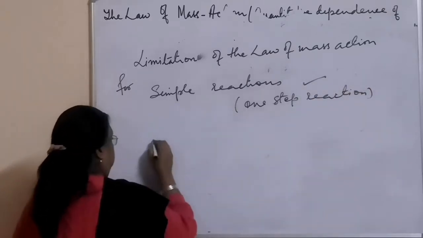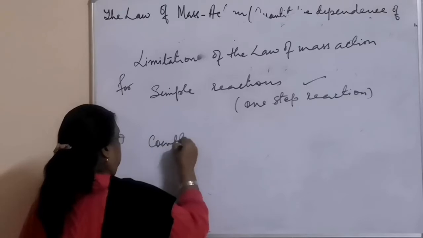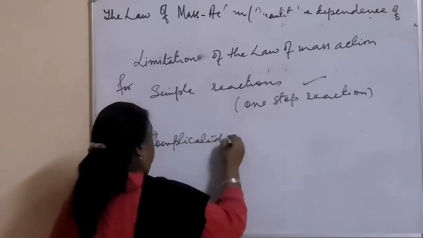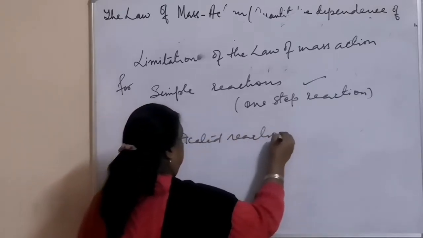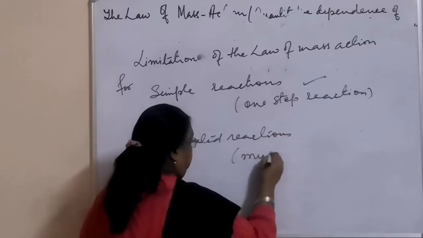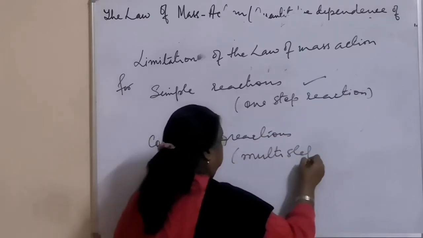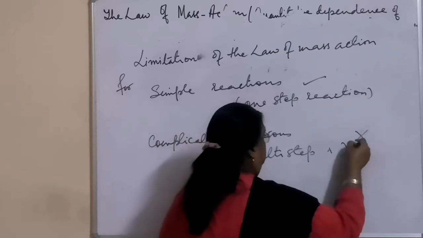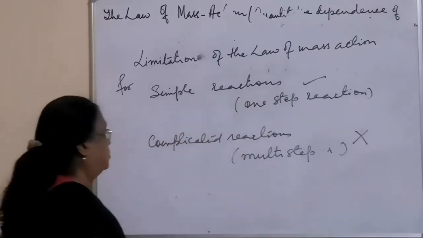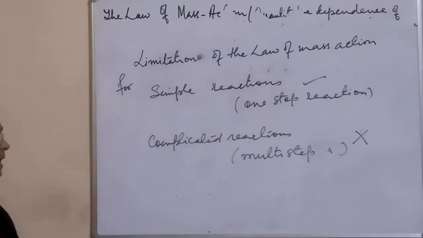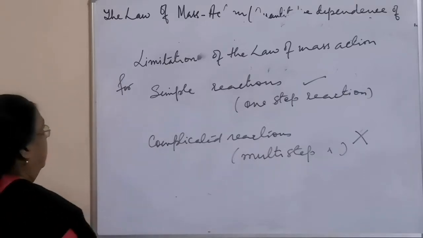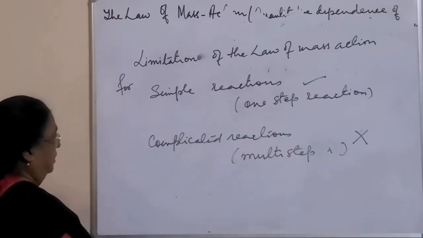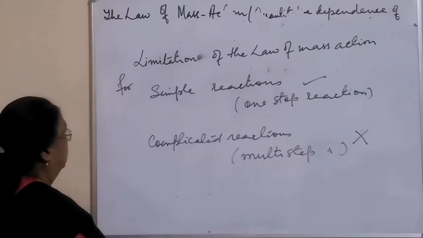But if the reaction is complicated, that is a multi-step reaction, this law of mass action cannot be applied; it does not hold good for complicated reactions.